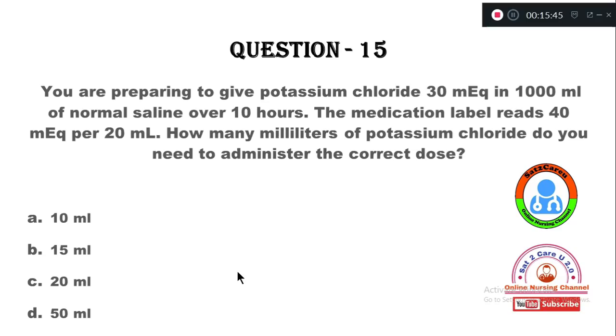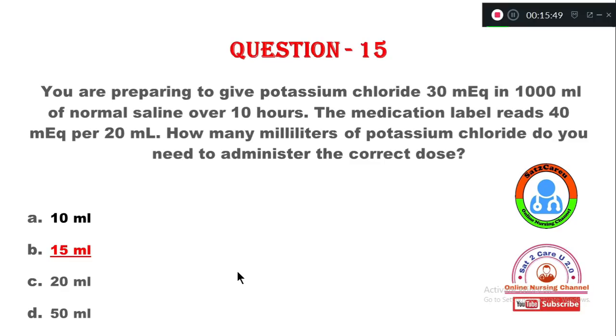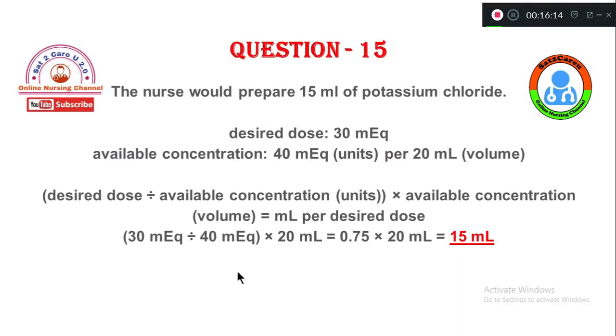First see the answer, then we go for the calculation. The answer is 15 ml. So read the question carefully. You are preparing to give 30 milliequivalents of potassium chloride in 1000 ml of normal saline over 10 hours. The medication label which you have reads 40 milliequivalents per 20 ml. So how many milliliters of potassium chloride do you need to administer? Very simple, the nurse should administer 15 ml of potassium chloride.